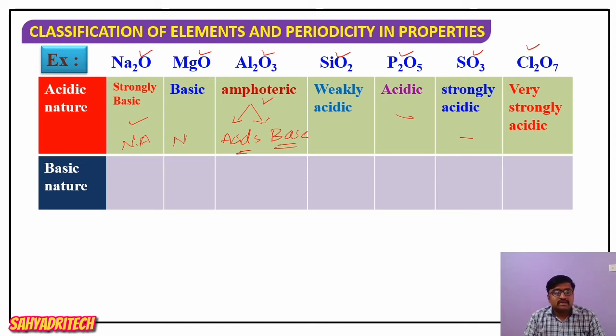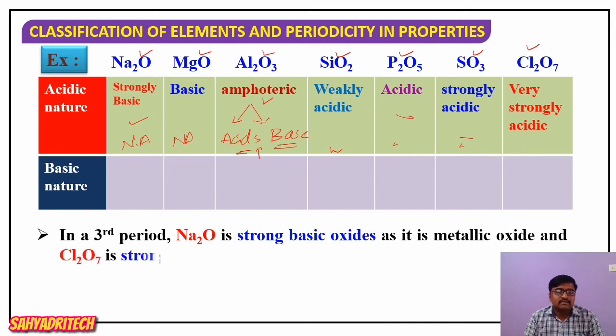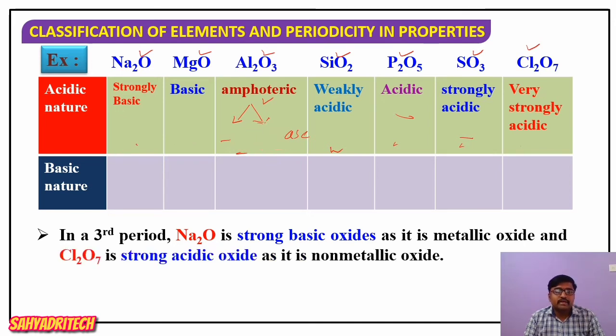So magnesium oxide is also non-acidic. Amphoteric means partially acidic, then weakly acidic, acidic, strongly acidic, very strongly acidic, which means from left to right, acidic nature goes on increasing. Well, if you look at the basic nature, in the third period, whatever elements or oxides of the elements I have considered, they belong to the third period of a periodic table.